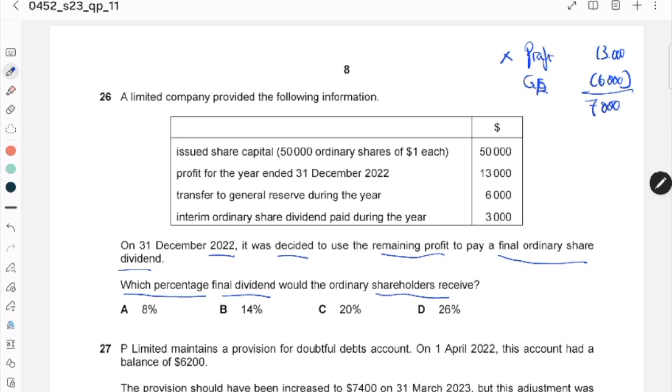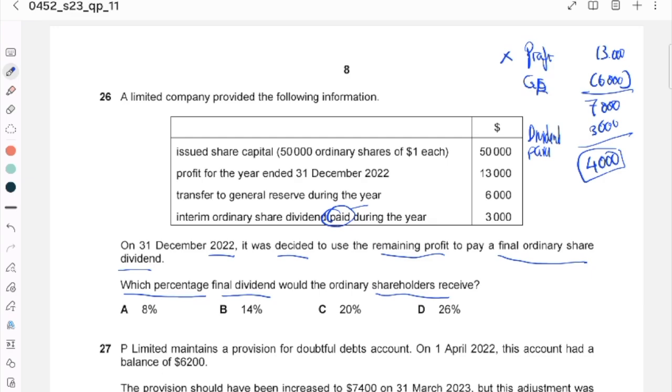And then the interim ordinary share dividend paid, you see, this is the key, the paid. If it were only a reserve, don't put it in here, but because there is paid, you put the dividend paid, 3,000. So the remaining profit is 4,000. This 4,000 is the final dividend paid.